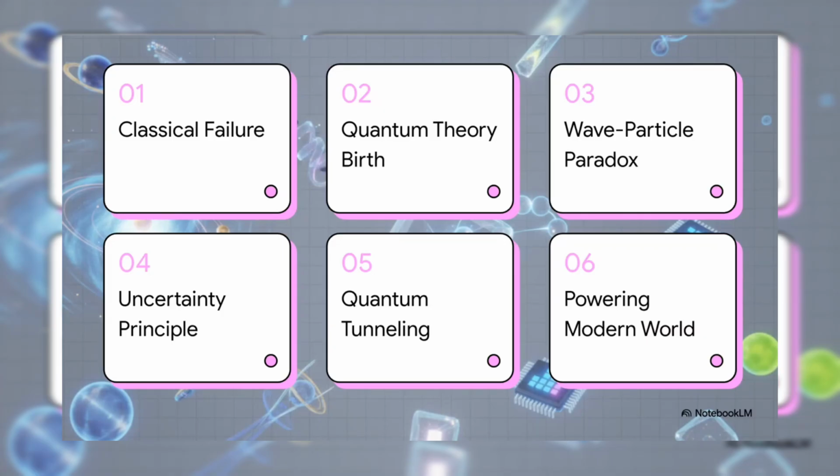So here is our roadmap to guide us through this quantum chaos. First, the fall of classical physics. Then, the birth of quantum theory, the wave-particle paradox, uncertainty and probability, the magic of quantum tunneling, and finally, powering the modern world. Let's get right into it.